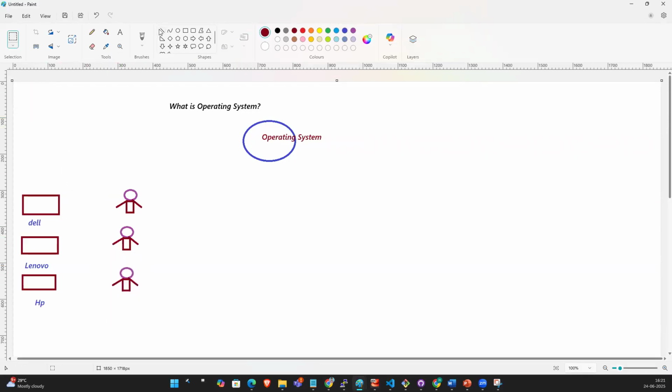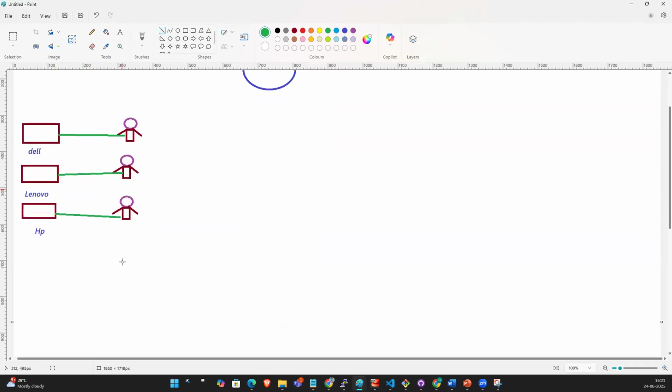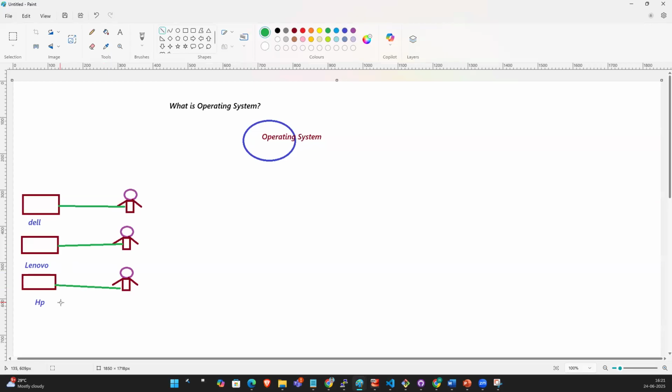So these three are using a Dell laptop, a Lenovo laptop and an HP laptop. Right, guys. So this is hardware, a laptop or something like a hardware machine.